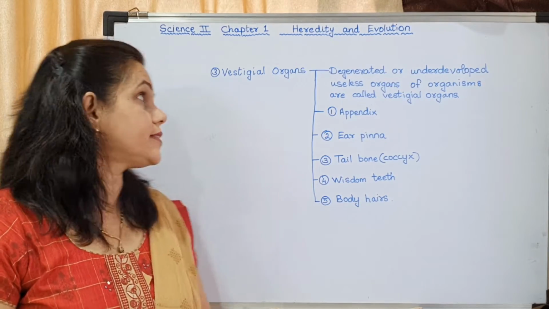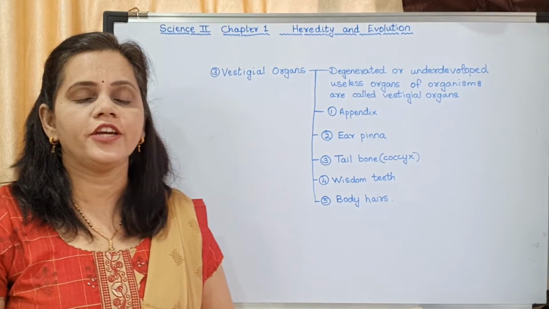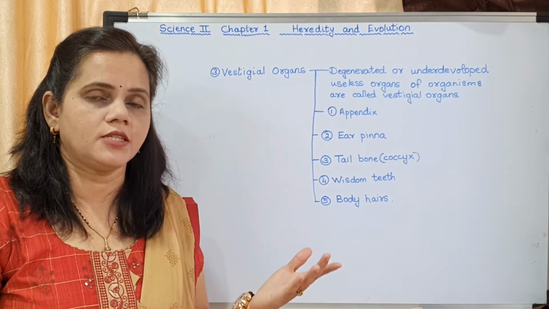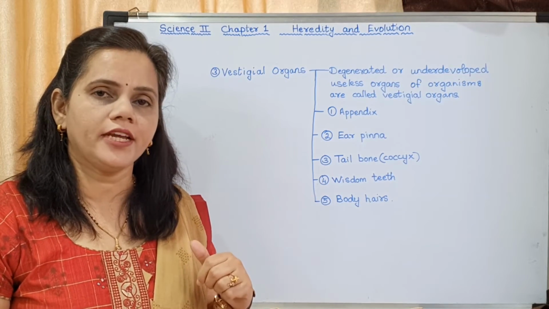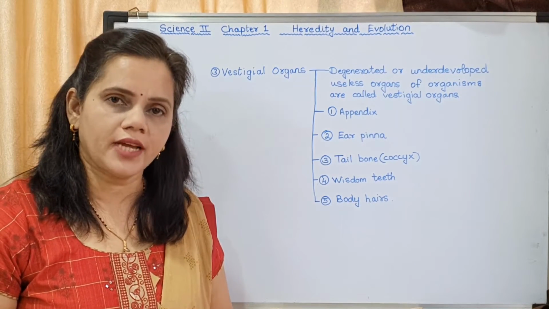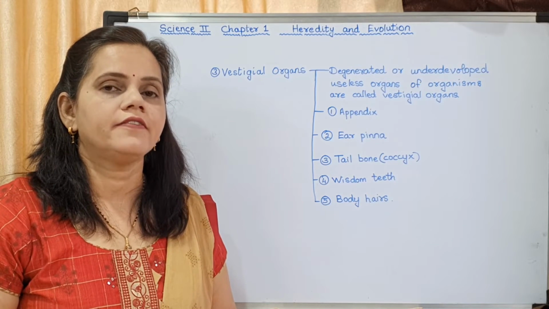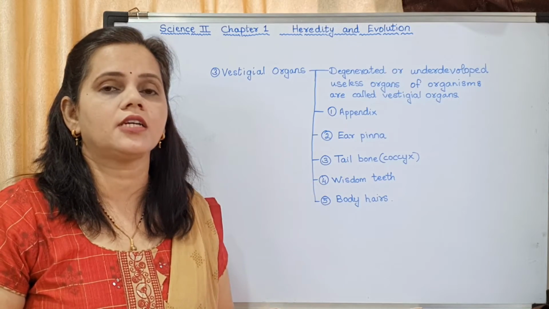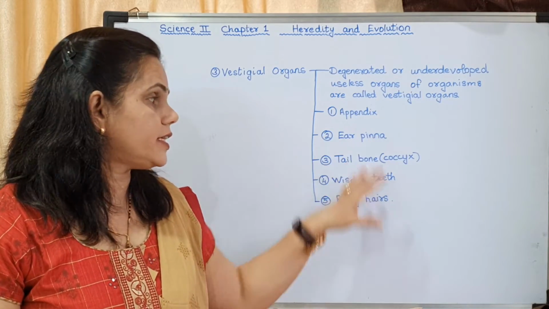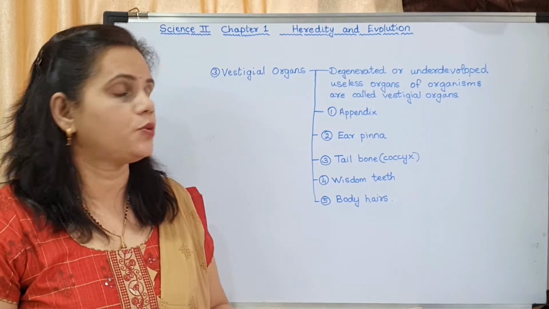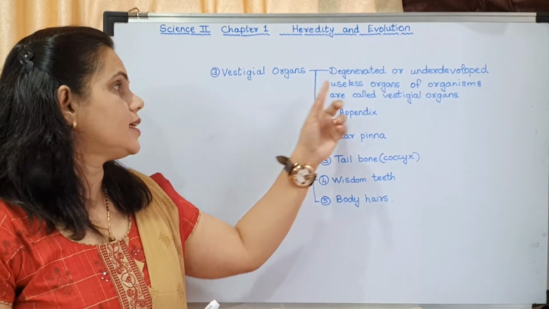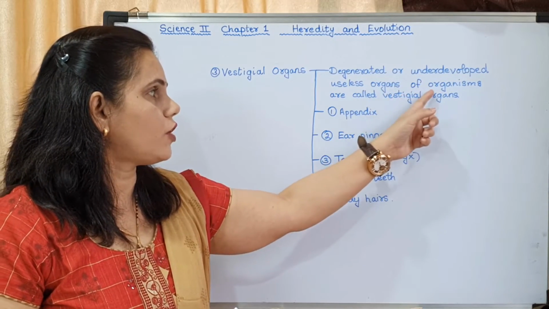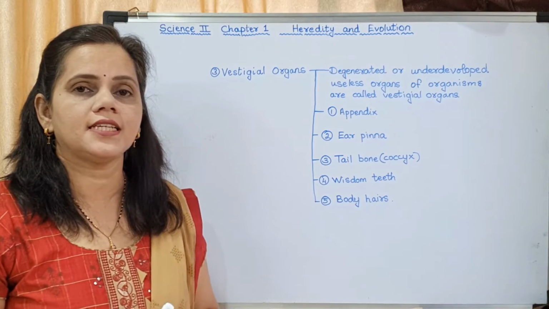Now the next topic is vestigial organs. What do you mean by vestigial organs? Vestigial organs are those organs which are present in the body but are of no use to that organism. Okay, we have some examples. There are several vestigial organs in our body, but we have only this much of examples in our textbook. So what are vestigial organs? The degenerated or underdeveloped useless organs of organisms are called vestigial organs.